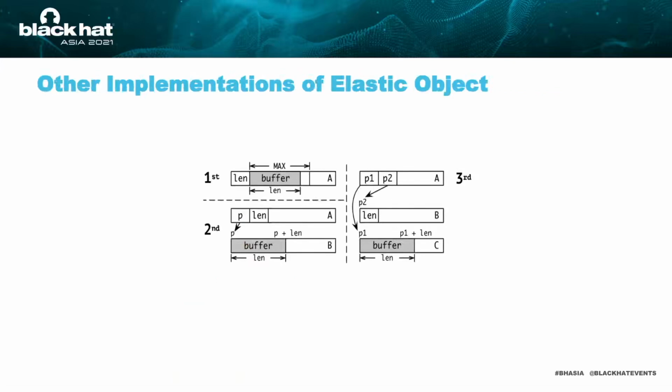Before we describe what else we can do using elastic objects, we investigate its implementation patterns. On the slide, I display three other ways of implementing elastic objects. The first way is to have a large buffer defined in the middle of a data object. The length field within that object indicates the actual buffer size, or more precisely speaking, the actual bytes used for storing data. At the time of defining the actual number of bytes used for storing data, kernel typically examines the length field and ensures it doesn't go beyond the boundary of the large buffer.